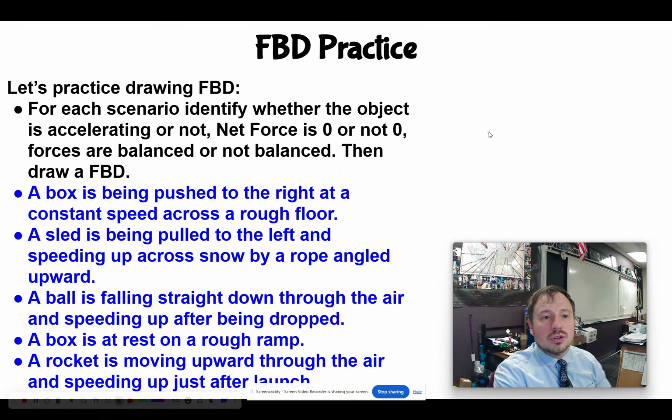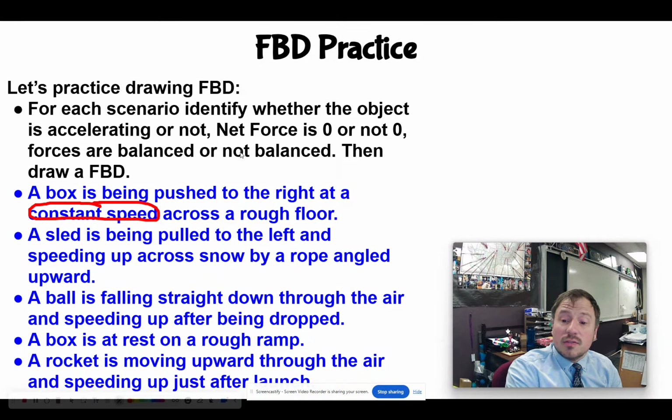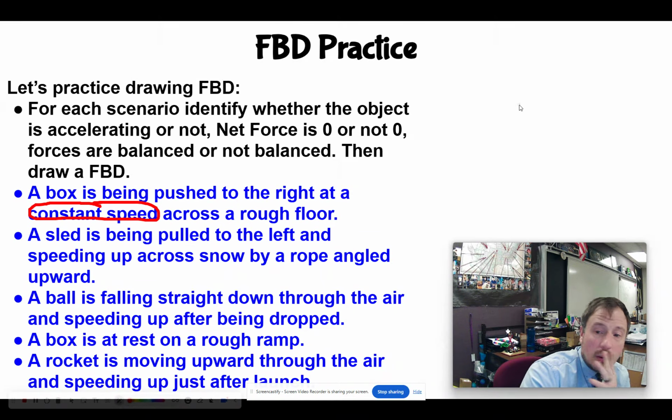A box is being pushed to the right at a constant speed across the rough floor. So I look at that and I look at constant speed here. Well, I instantly know that it is not accelerating, which means the net force is 0, meaning those forces are balanced. So when I draw these arrows, they should all balance each other out. For the free body diagram here, I'm just going to draw a dot. That's real easy, right?